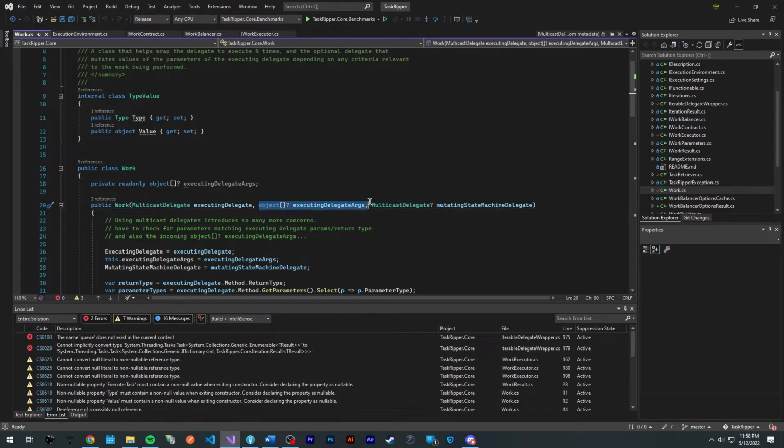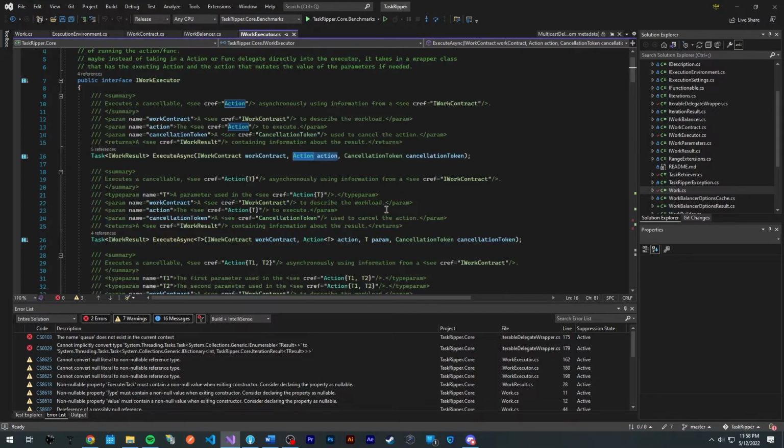And here you pass in the arguments for the executing delegate. And the main difference here is that beforehand, we only have one action, which is the executing action that we're going to execute. But we don't have an action, basically to split the concerns, for controlling the state of the parameter. So for example, this action has a single parameter. It's of type T, but there's no way to control the state of this parameter after every iteration.